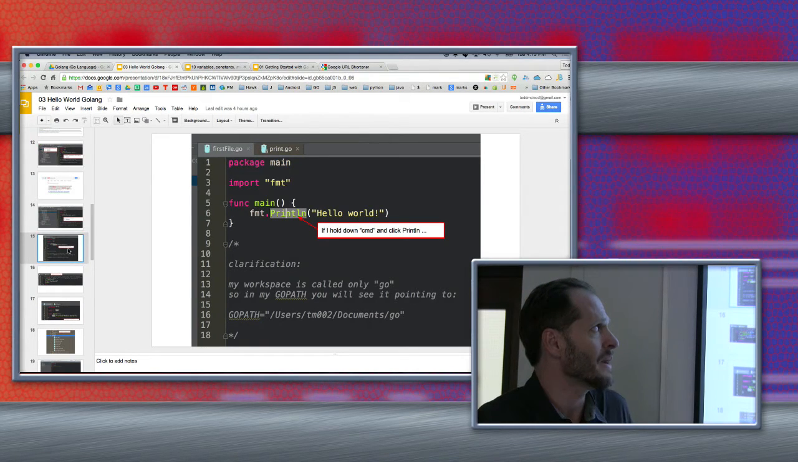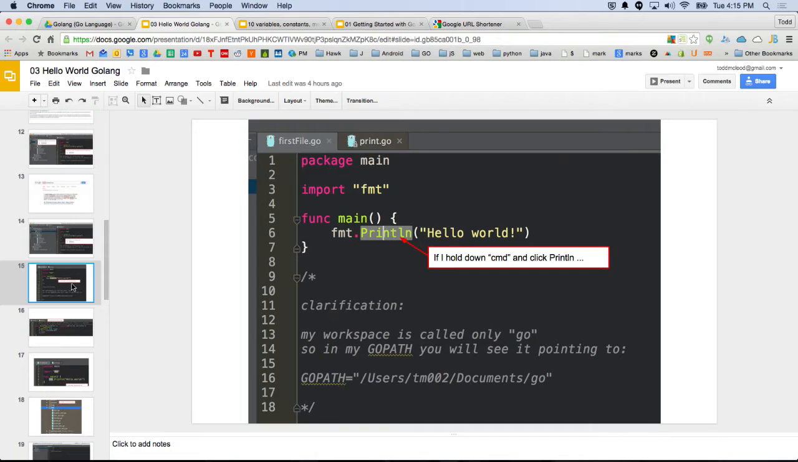We're declaring a package, saying this is the main package. Then we're importing another package or library with code which we can access, called format. And then we have a main function. From the format package, there's a method called Println, and we're using that method. It takes as an argument "hello", a string.